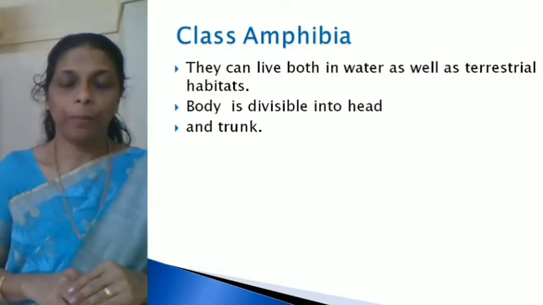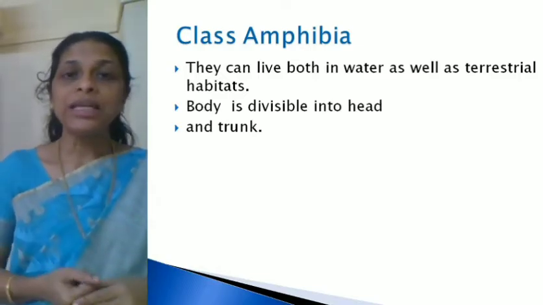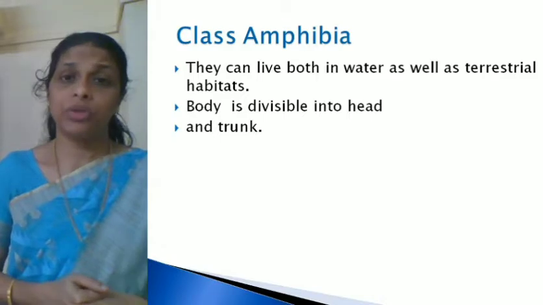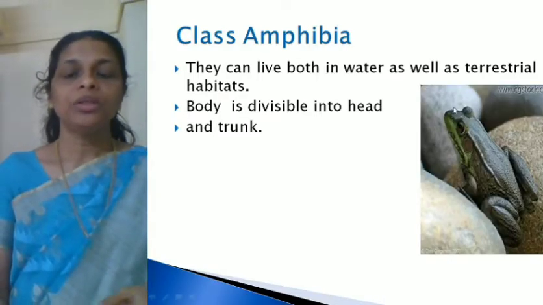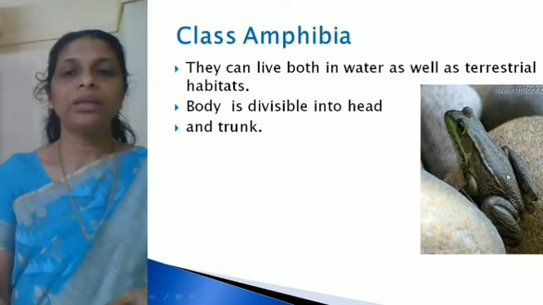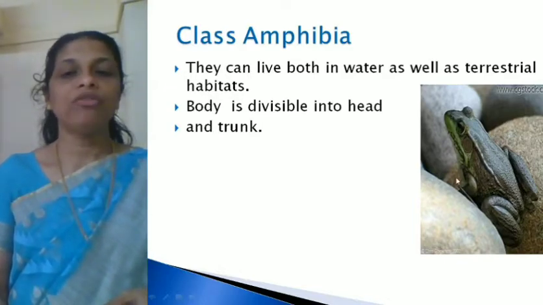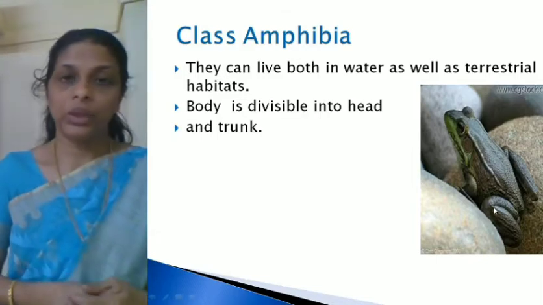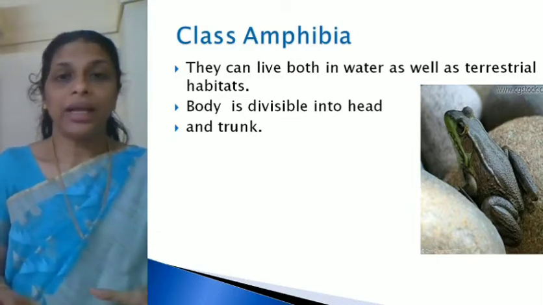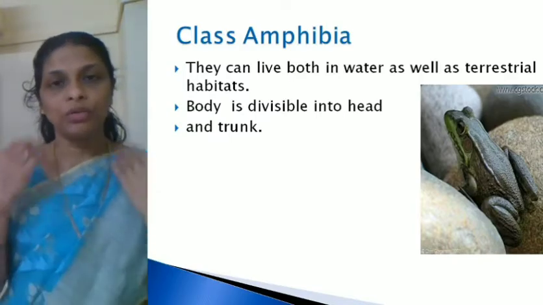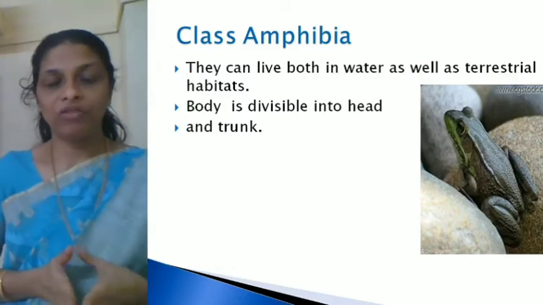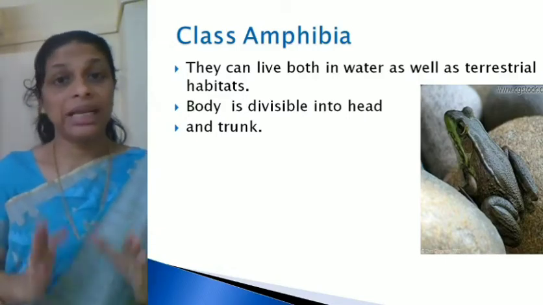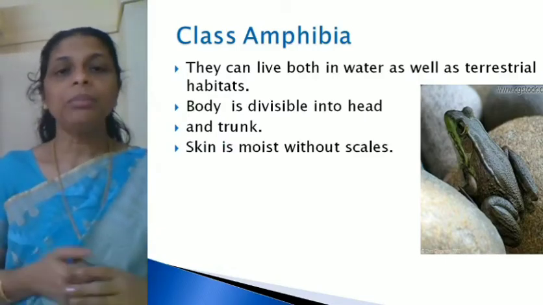Second important point about the body. The body is divisible into head and trunk. You know, right? So here we have the picture of a frog. They have a head region and the remaining part is a trunk. And they have two pairs of limbs, forelimbs and hind limbs. Isn't it? Okay. Now, there is no neck. In the case of human beings, we have a head, a neck and a trunk, isn't it? But in the case of amphibians, it is only a head and a trunk. Neck is absent.